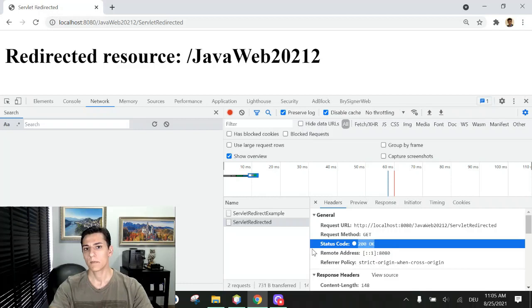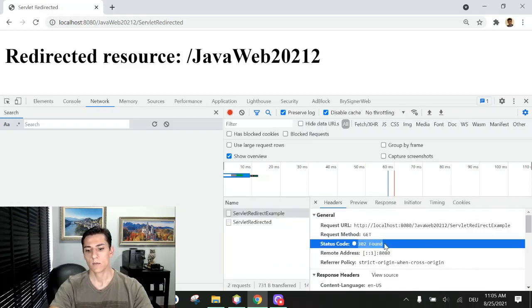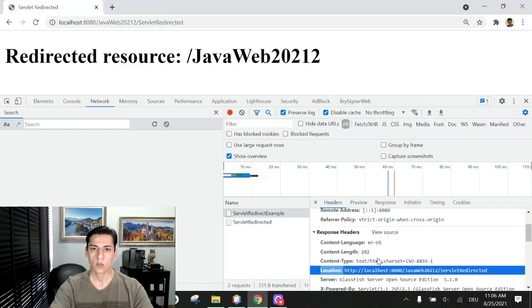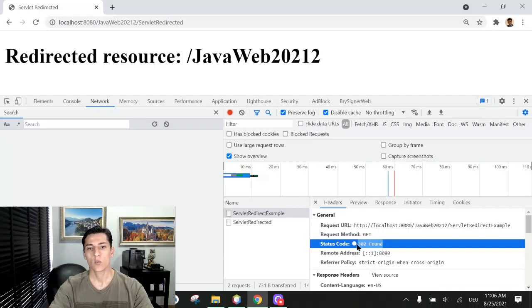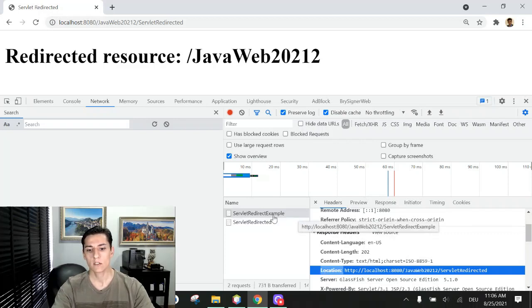But how does the redirection work with the HTTP protocol? If you take a look at this request that has this response code, in the response header there is one attribute named location. So when the server gives a response that it is redirecting, and informs in the response header that there is a location attribute, the web browser, when receiving this response, will automatically perform a redirect to this location address. So that's what happened here.